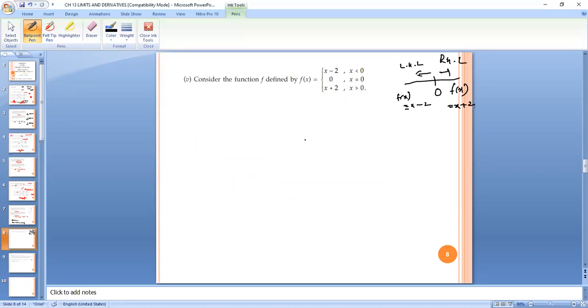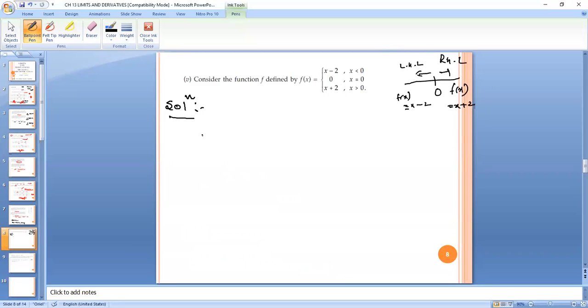Now we are actually solving the numericals, and when you solve the questions, you will not take table values or plot graphs. You have to solve it mathematically only. The graph and table values are just to give you the idea of what a limit is. Okay, so now we are going to solve it.